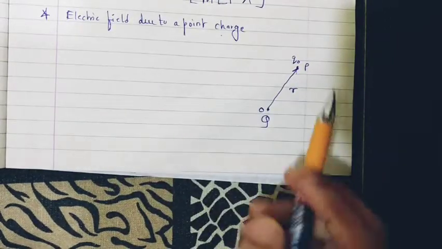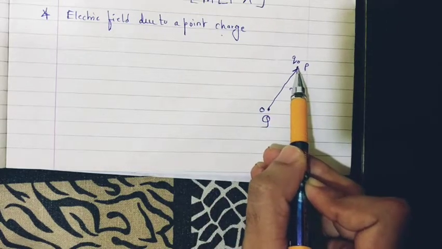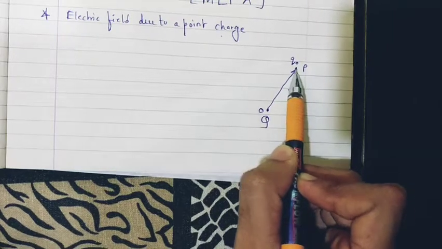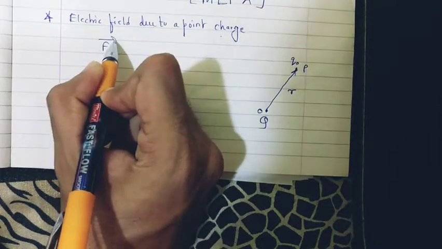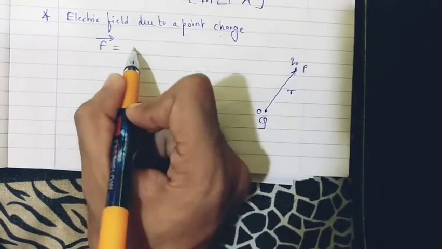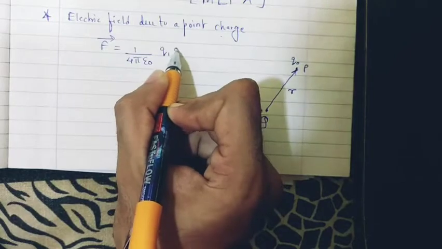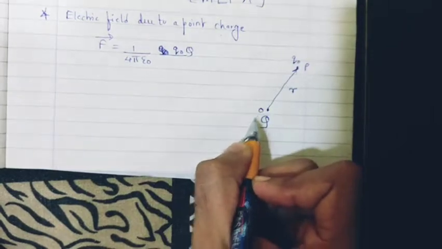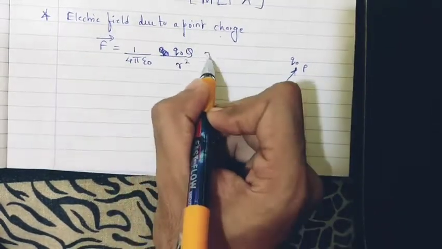So my intention is to find out the electric field at this point P here. Can you tell me the force exerted on a charge placed at point P, that is Q naught? The Coulomb force F exerted on this test charge Q naught by this charge Q will be equal to 1 upon 4 pi epsilon naught, Q naught Q upon R square, where Q naught and Q are the two charges, times R cap.